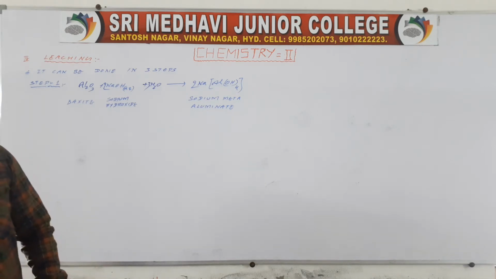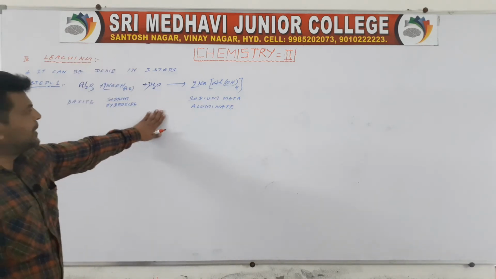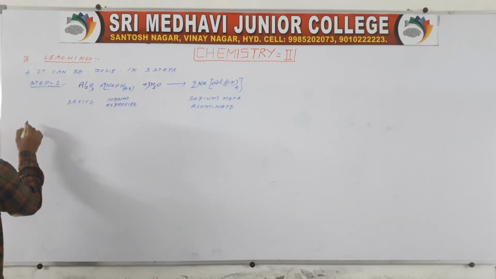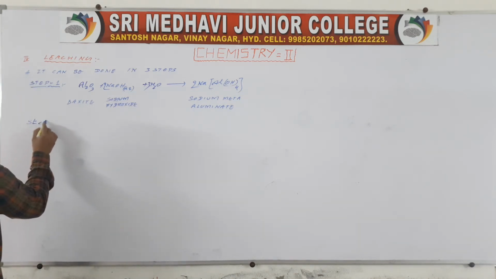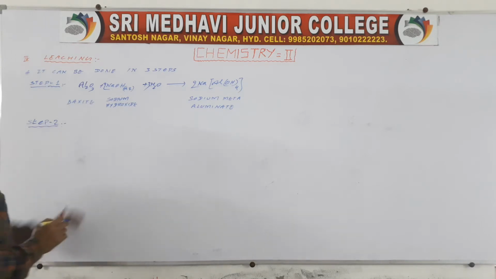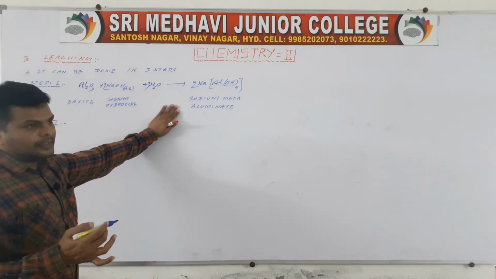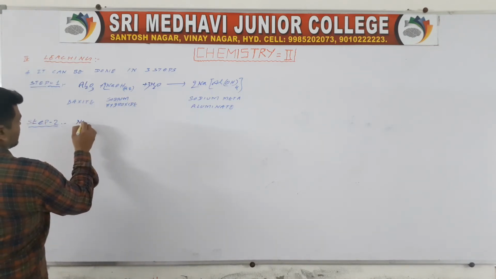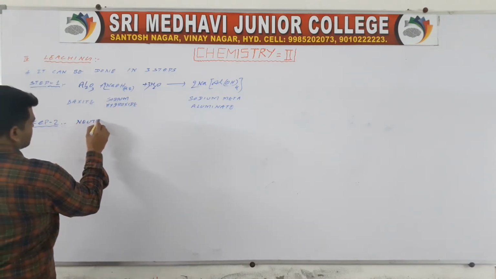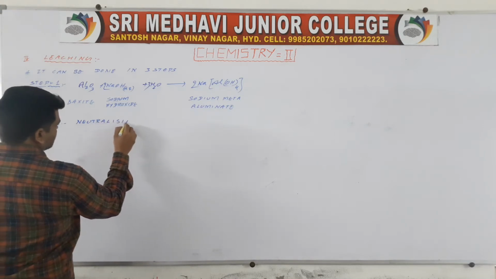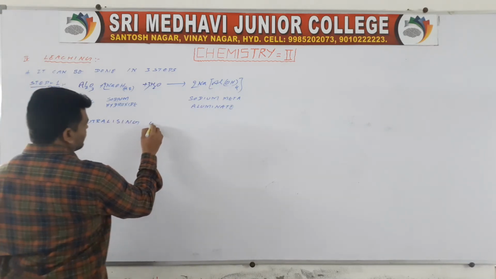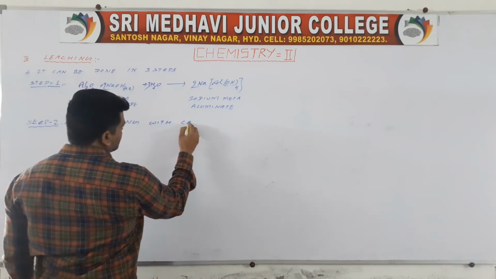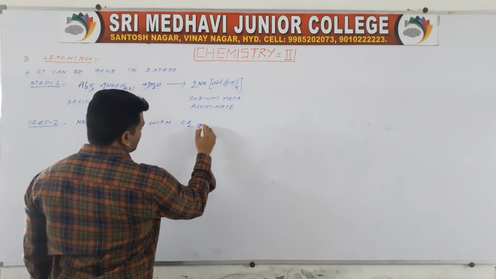Then after that, it is basic in nature. In step 2, the sodium meta-aluminate is neutralized with CO2 gas.